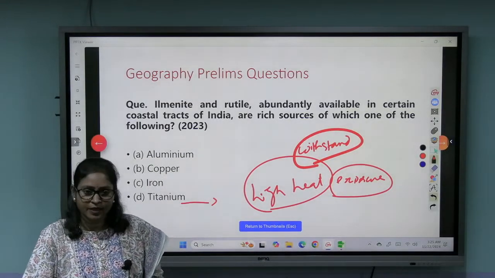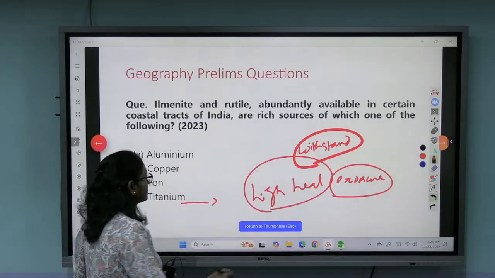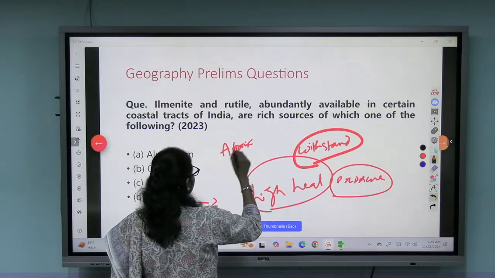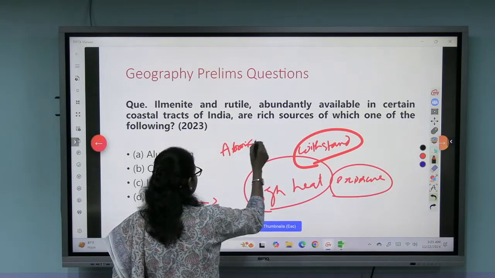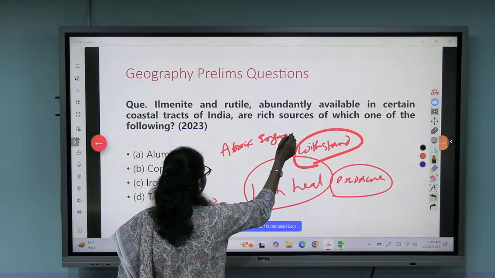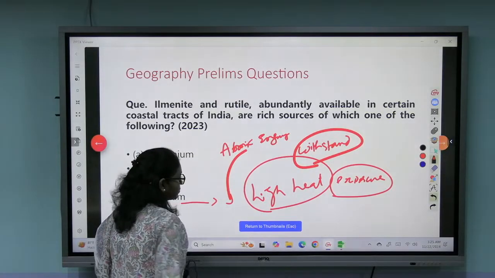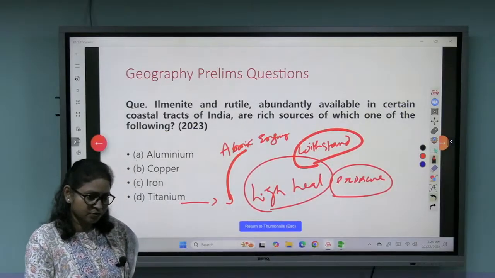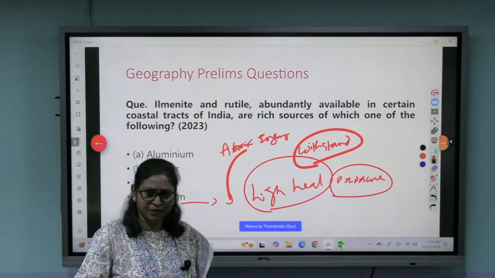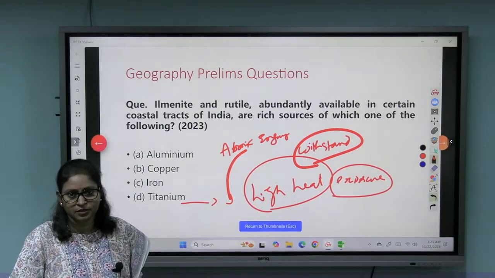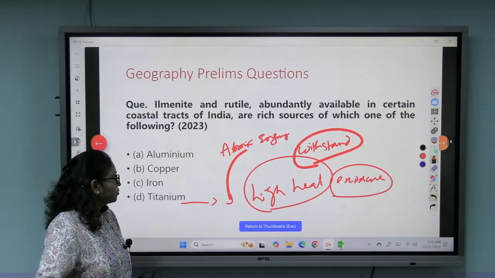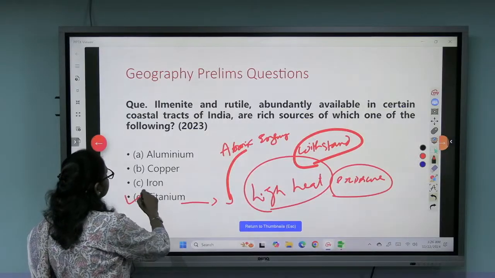That's why it is utilized in atomic energy, for your nuclear reactions. It's not a fuel, but it is used for the kind of equipment used in atomic energy, because it can withstand very high temperature. So your answer is titanium.